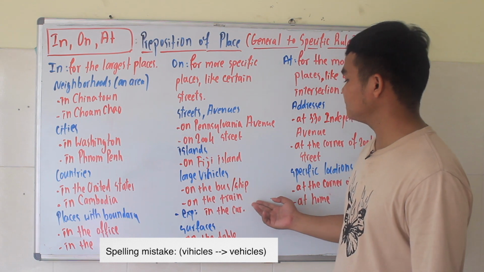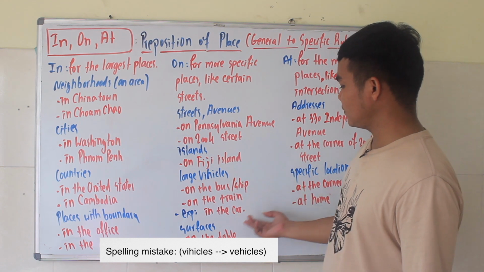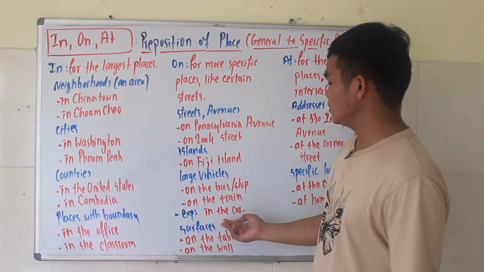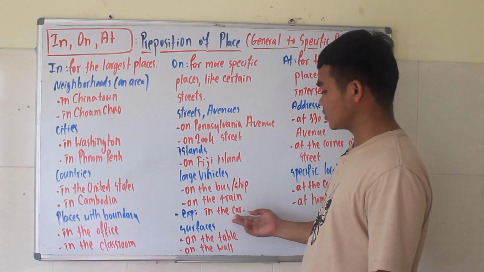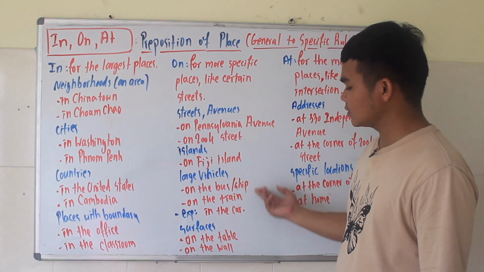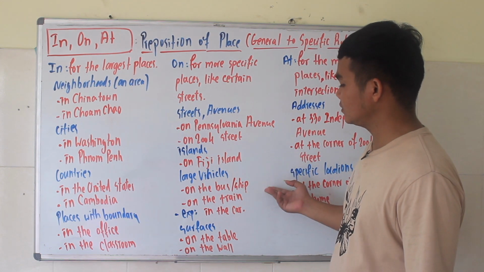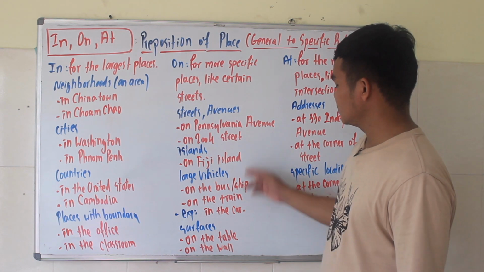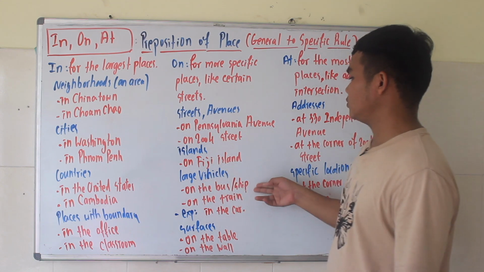We have an exception for the car. We cannot use on. We have to say in the car. This is an exception because maybe a car is smaller than a bus or train or ship or plane. So we have to say in the car, not on the car. Only for large vehicles do we use on.